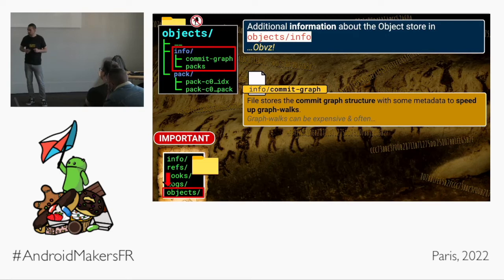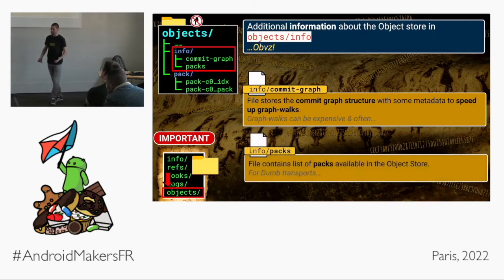What the heck's a graph walk? Remember I said each commit knows about its parent, knows about its parent, knows about its parent? This process is called a graph walk, and it happens all the time in Git, and it can be very, very expensive if you have a massive repository. So this file is another efficiency thing, hooray, to help Git go quicker.